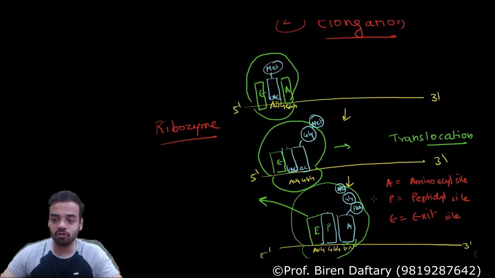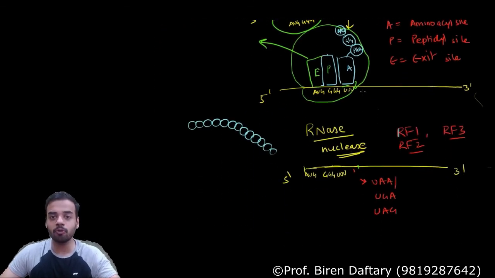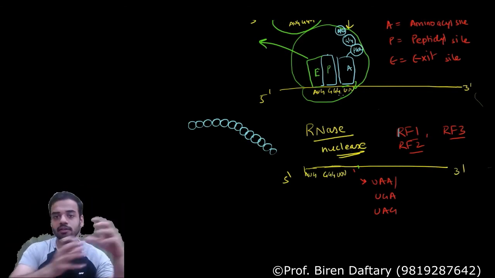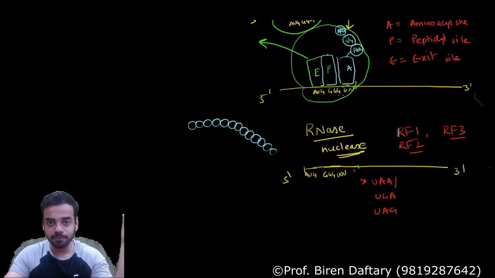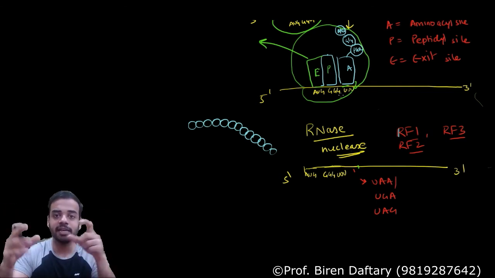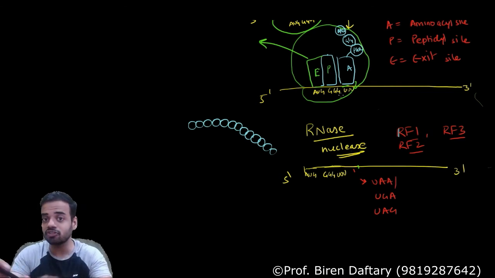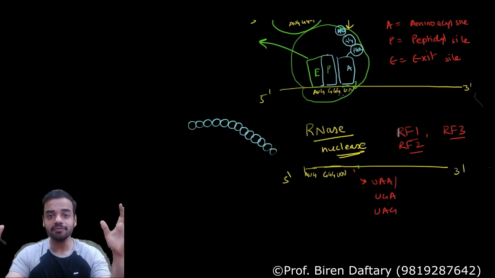Okay, next what is going to happen? Termination. As soon as at the A site there is a stop codon, the release factors will attach, and that will release the polypeptide chain. It will go to Golgi, it will fold, and form a protein. The ribosomes will detach, the tRNA will detach, the mRNA will be destroyed by nucleases, tRNA will not be destroyed, ribosome will not be destroyed. Okay friends, is this clear? I hope this is clear.